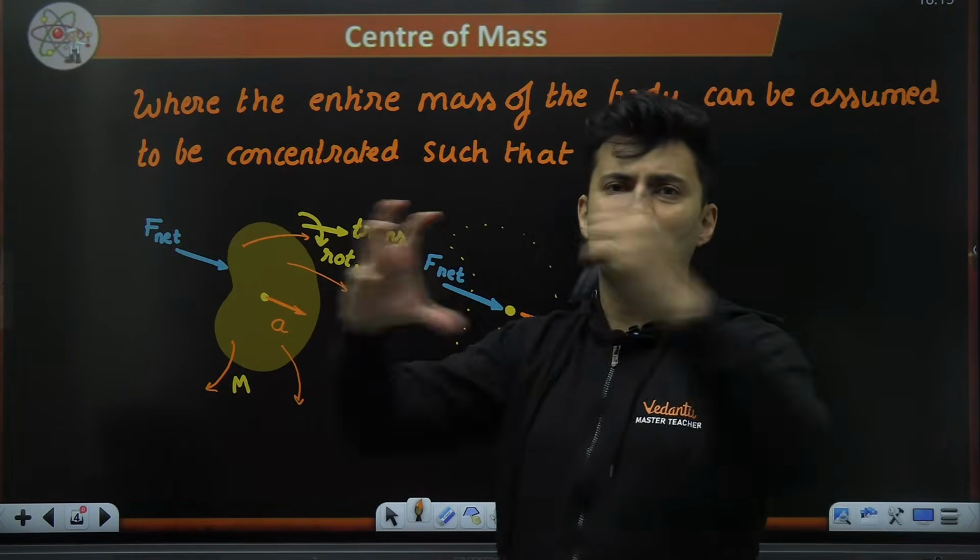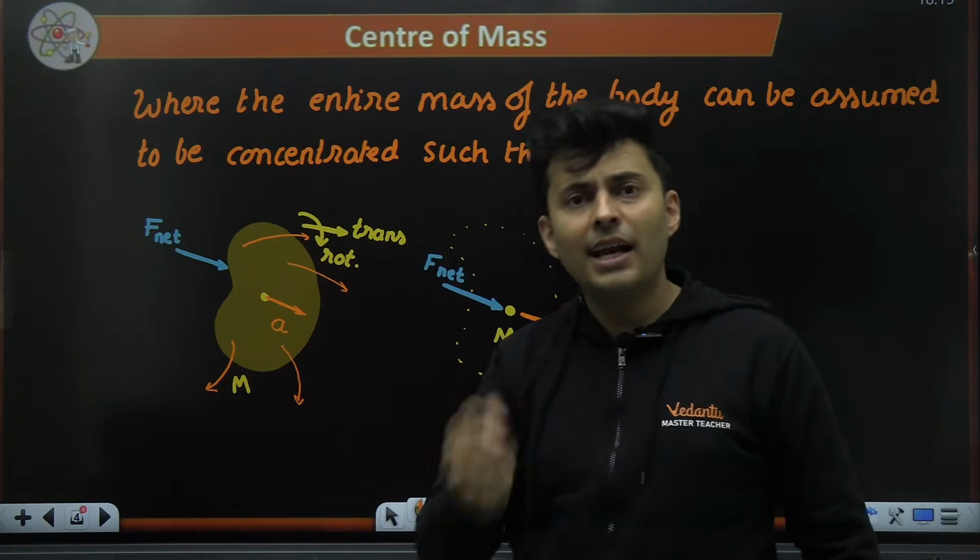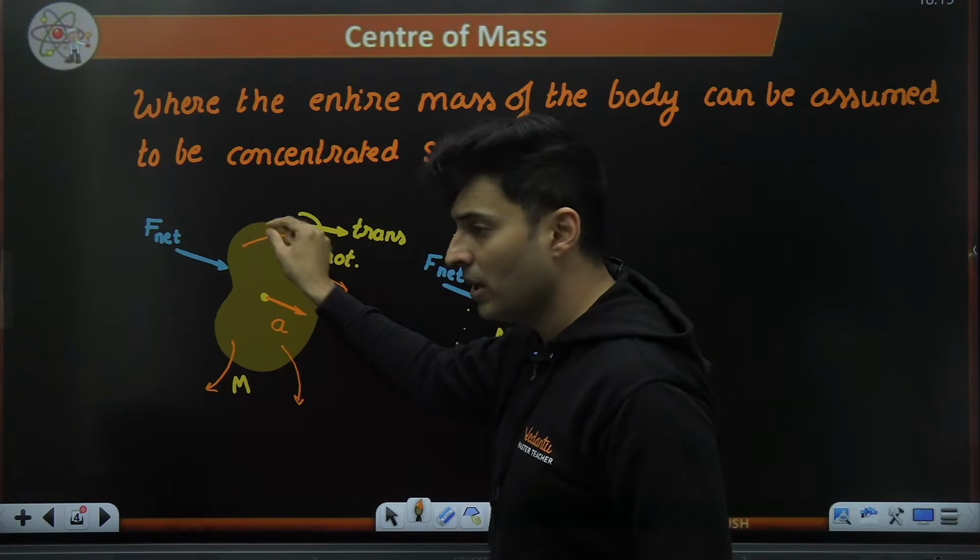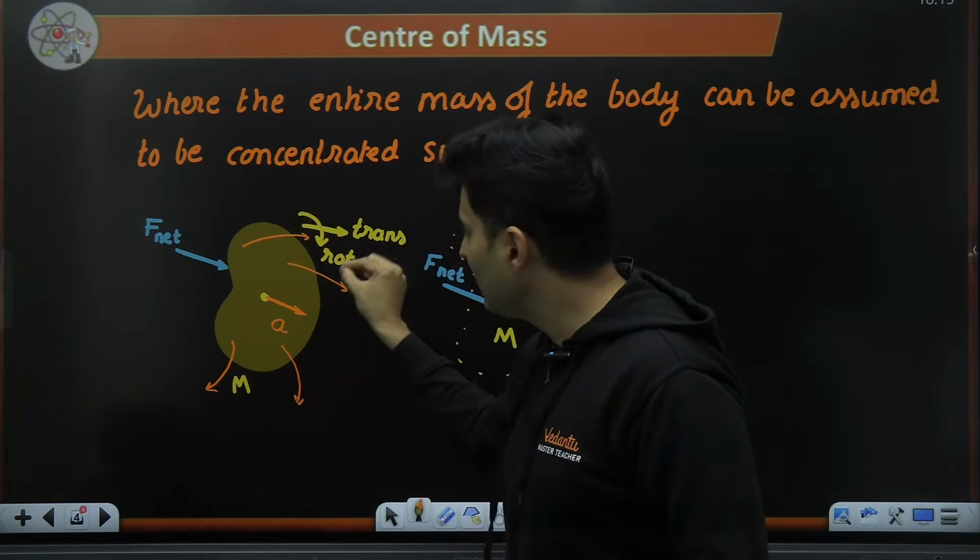A lot of times people think you can just condense the mass into one place. But where can I condense? Because I can condense the mass here also, I can condense the mass here also, I can condense the mass here also.